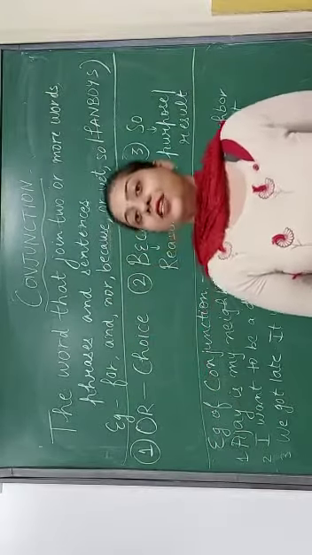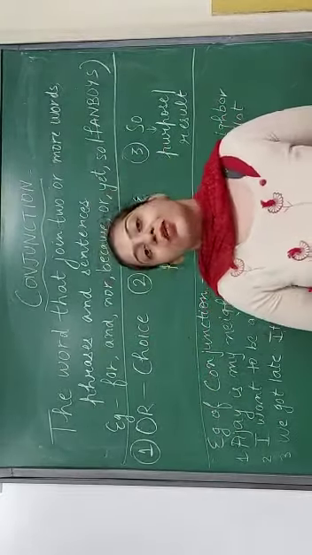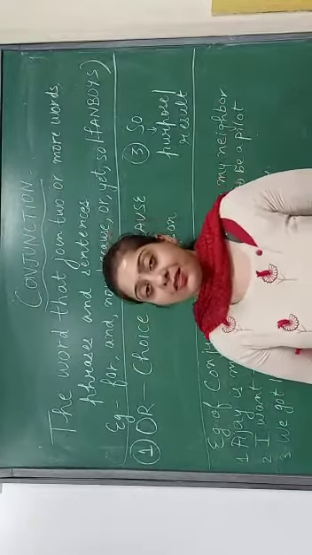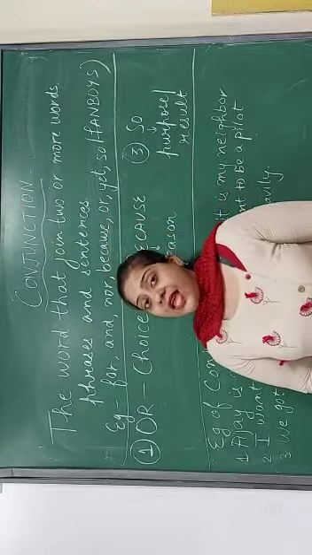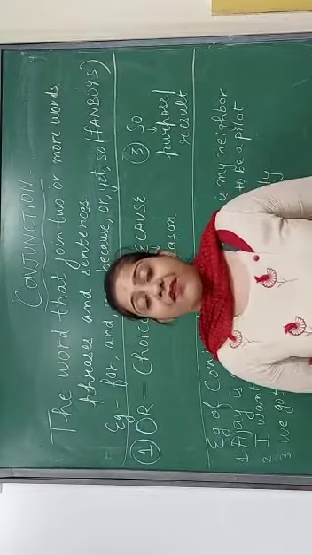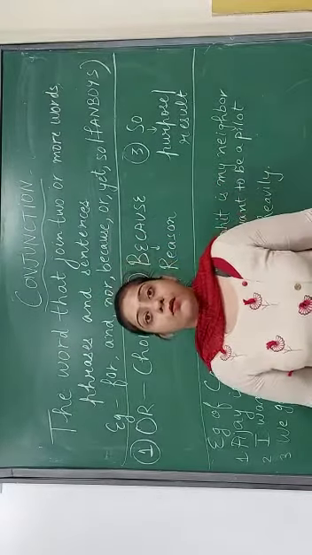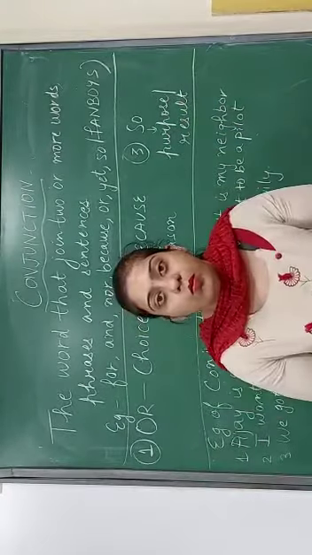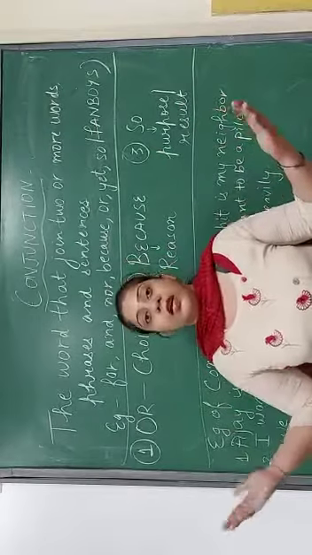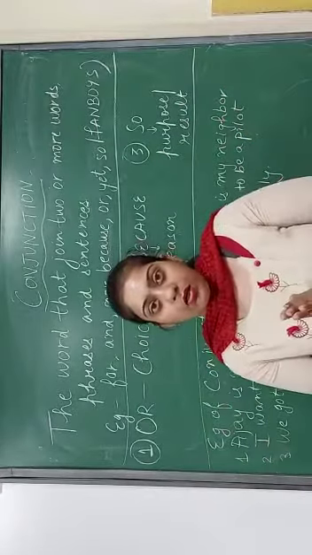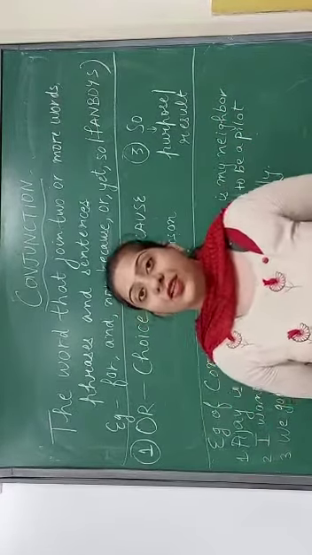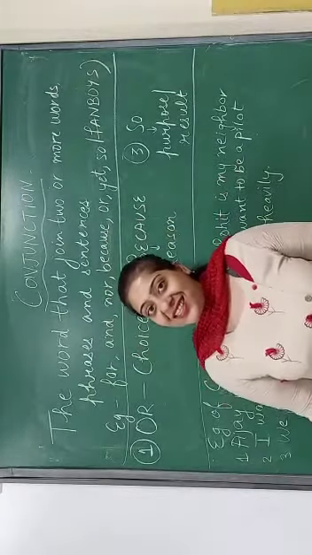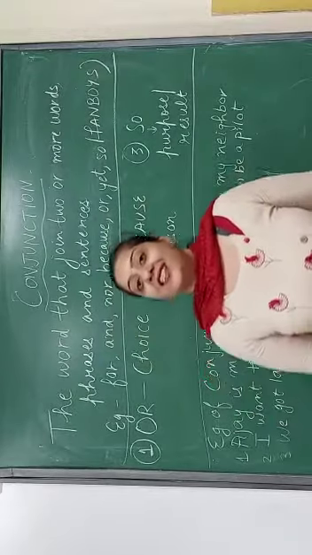So before starting the topic, let's discuss a story. Once there was a king, and his name was Conjunctions. Okay? And he was having magical powers. Like what he used to do, one box and other box, he used to combine that box. One book and other book, he used to combine that book. So his name was Conjunctions. Okay, so let's start the topic.